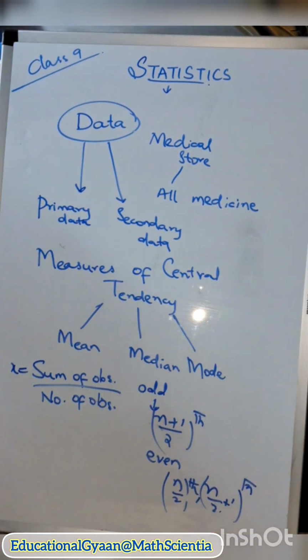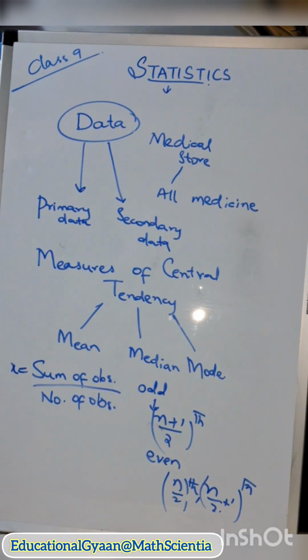Next, mode is the most repeated value. Let us recall the things. Mode is the value of the observation which occurs most frequently, repeatedly. Median is the middle value. Mean is the sum of observations divided by the number of observations. So this is the basic intro to statistics.